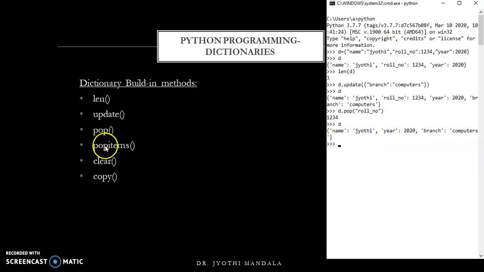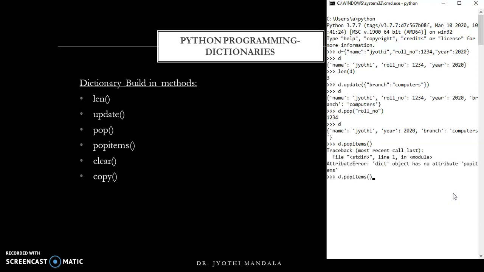Okay, we have another method, that is popitem. Now what is the use of popitem? It will remove the last inserted item. So our last inserted item is branch. Let us see that one. d.popitem. Okay, not items, it is item. If you see here, it is popitem. Okay, make a note of that one. So the last added element has been removed, that is branch. I think you all are clear with this. So we are left with two items.